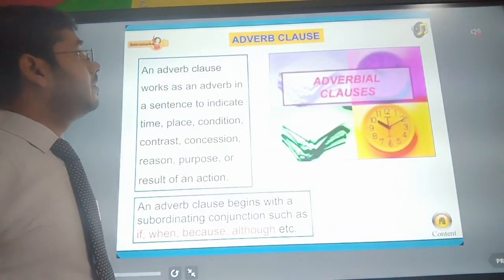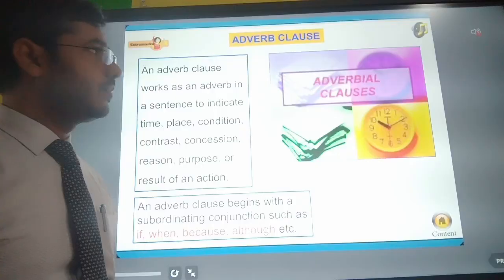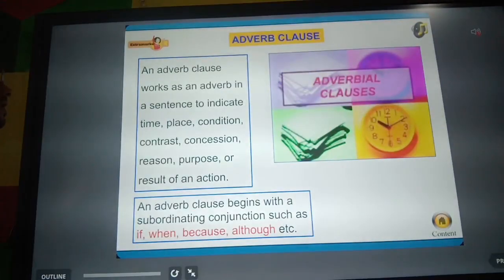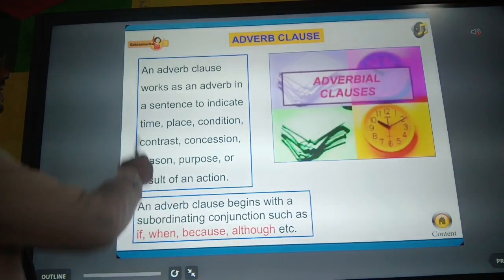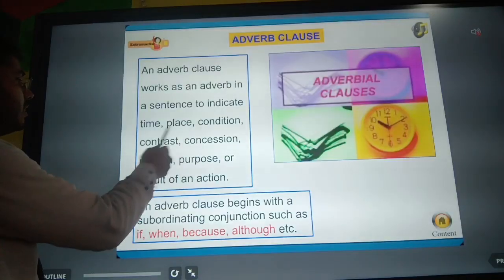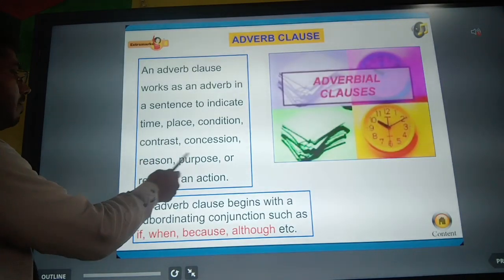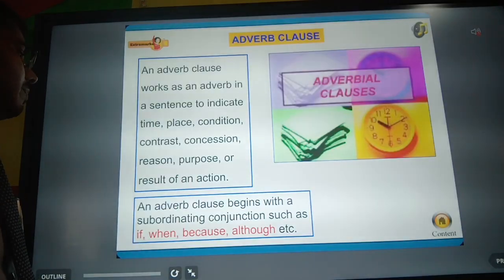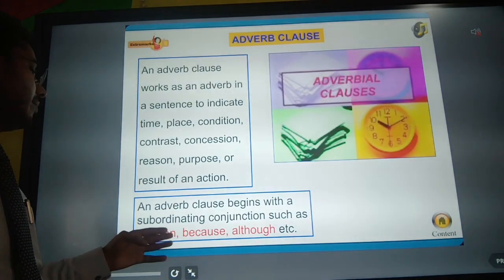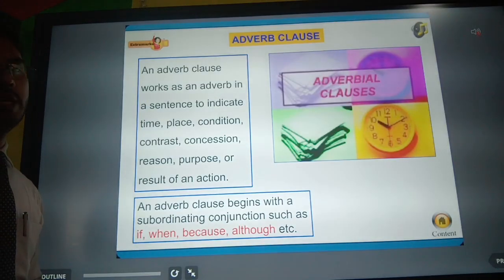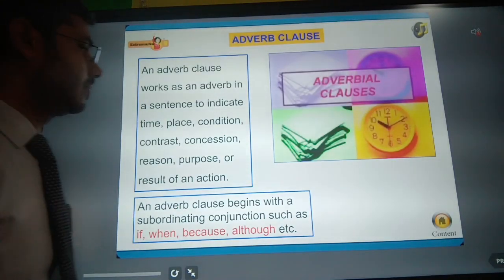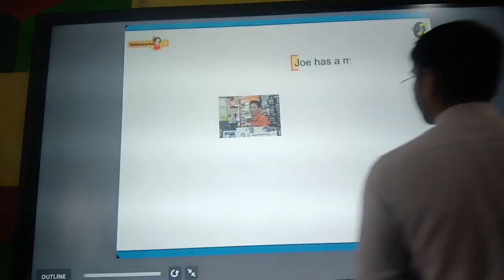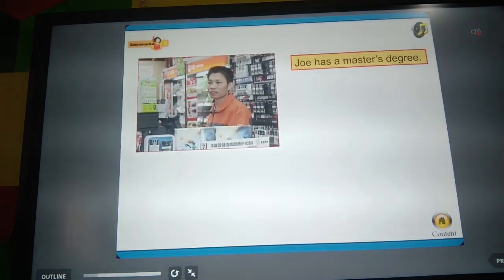The next clause will be the adverb clause. An adverb clause works as an adverb in a sentence to indicate time, place, condition, contrast, concession, reason, purpose, or result of an action. An adverb clause begins with a subordinating conjunction such as if, when, because, although, etc. Let us see the example.